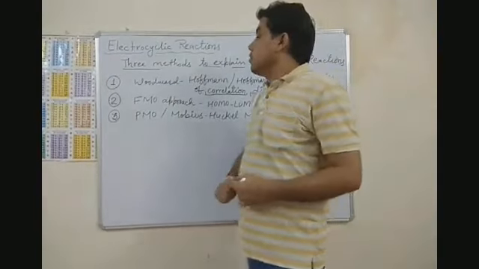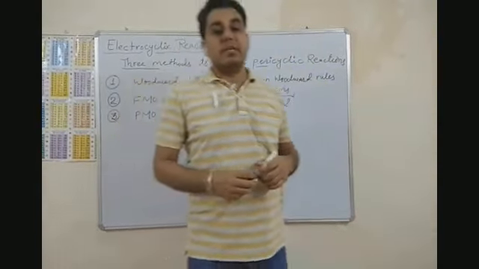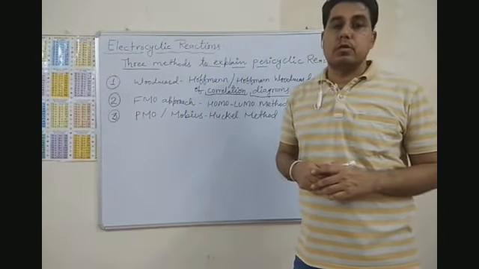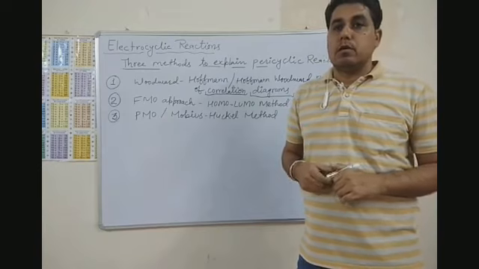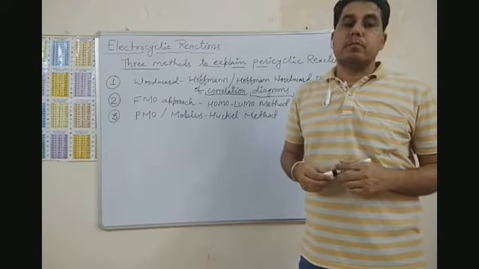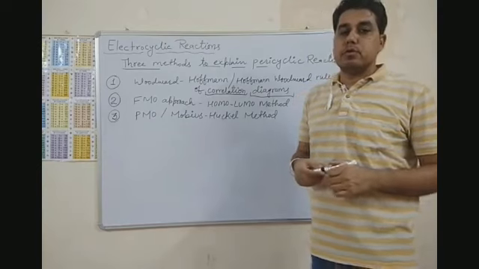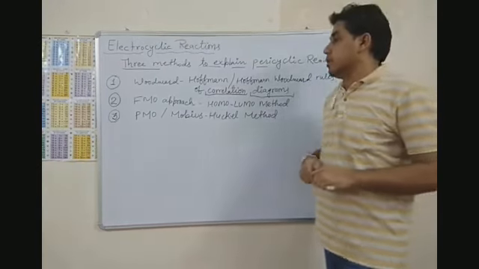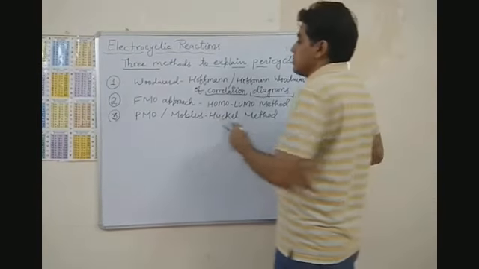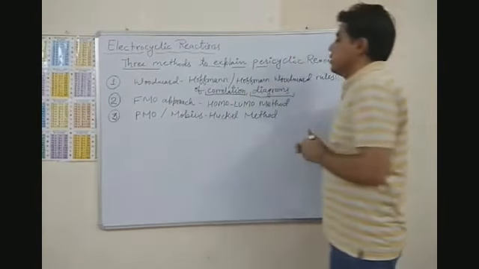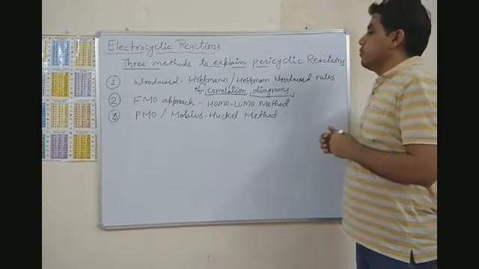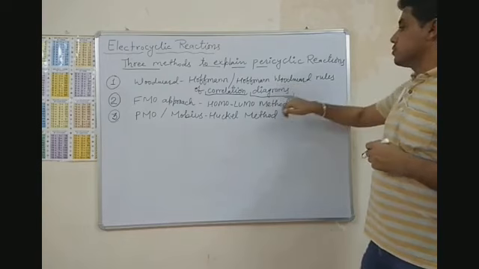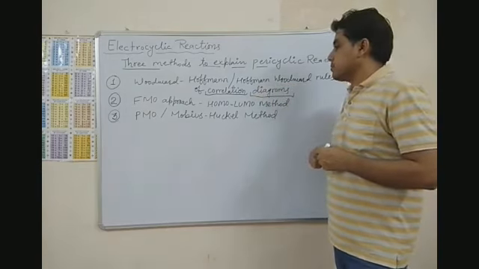So, to explain the mechanism of pericyclic reactions, three approaches are used. These approaches are proposed to explain the pericyclic reactions. So these three methods are the Woodward-Hoffmann rules of correlation diagrams. This is the first method.